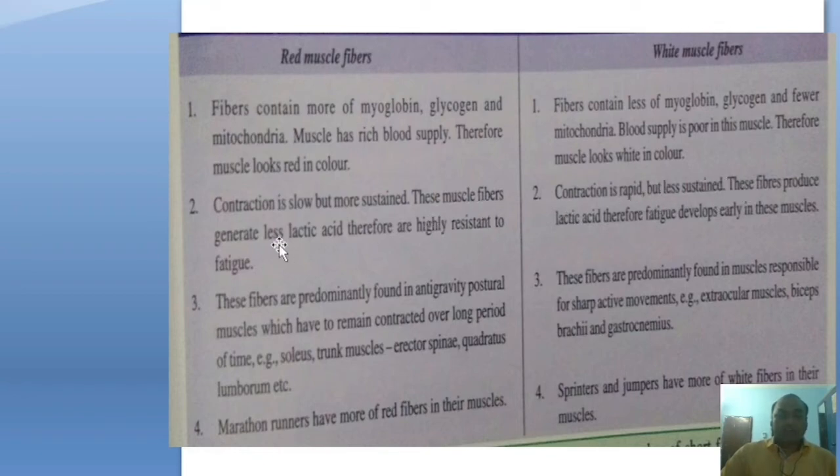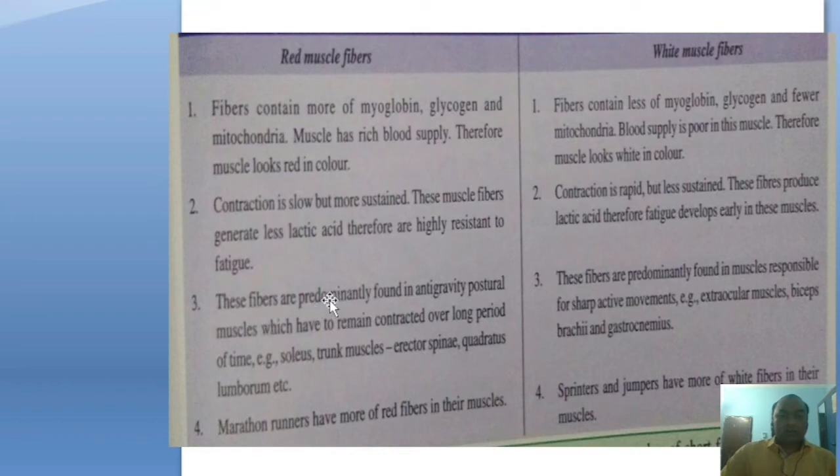The red muscle fibers generate less lactic acid, so they are highly resistant to fatigue. In the white muscle, these fibers produce more lactic acid, so fatigue develops early in white muscles.